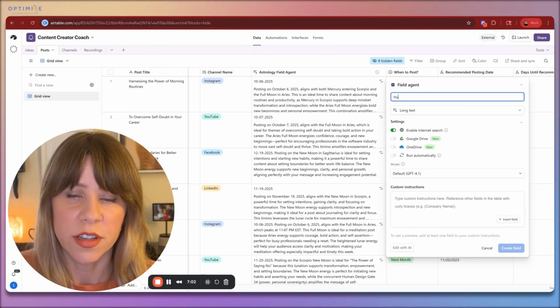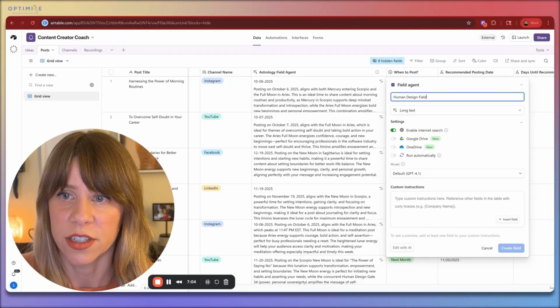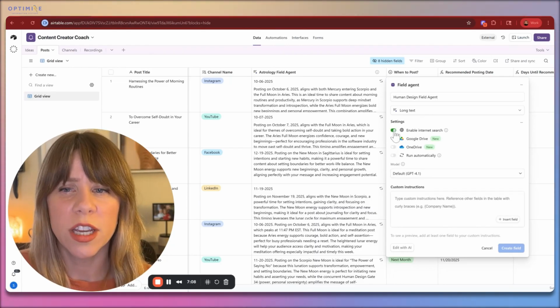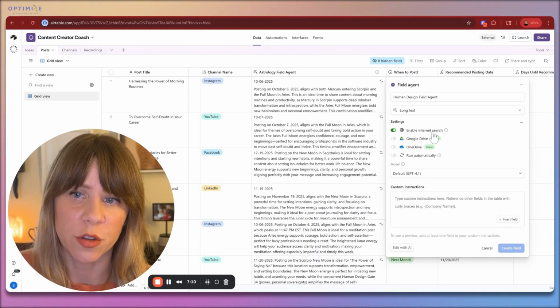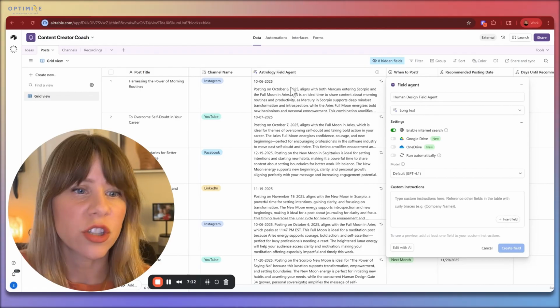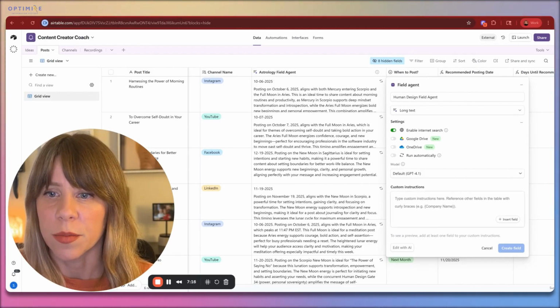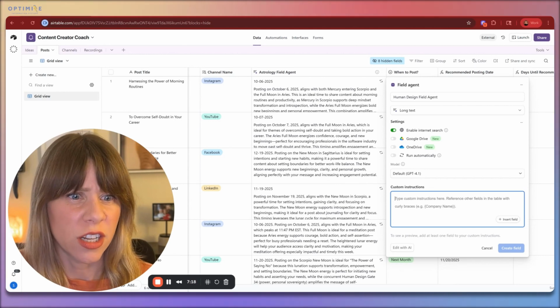And so let's call this one human design field agent. And instead of searching the web, no, we'll keep it searching the web. It's going to look up human design, but it's going to just look at the recommendation. It's not going to look up anything new, but it can inform if it's a good timing.